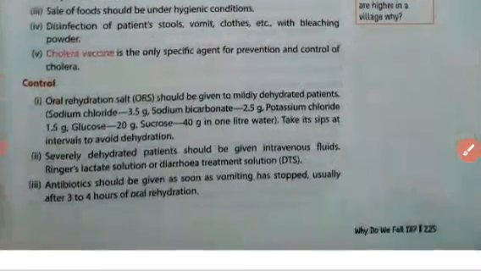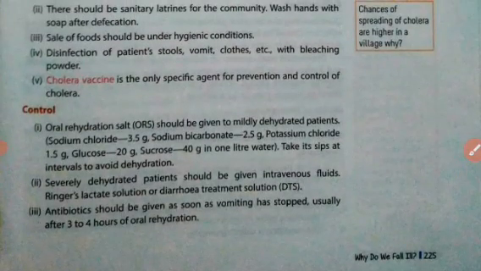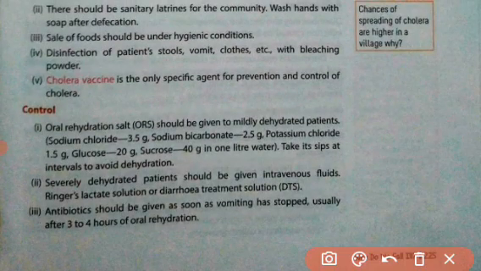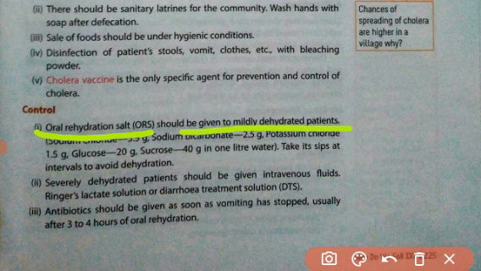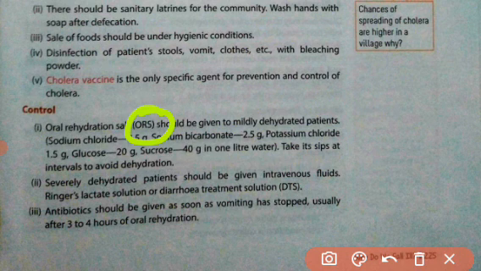Now we will talk about the control. Suppose a person is suffering with cholera, then how can we cure it? How can we treat it? Oral rehydration salt, ORS, should be given to a mildly dehydrated patient. If a person is dehydrated in a mild way, then ORS solution should be given so that the dehydration may stop.